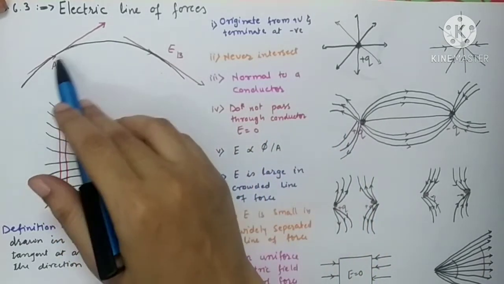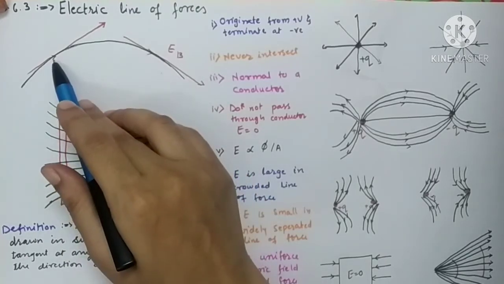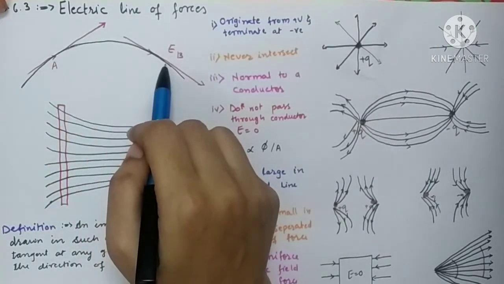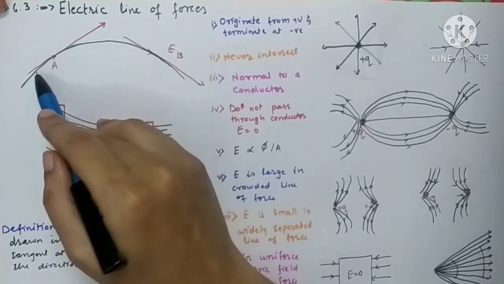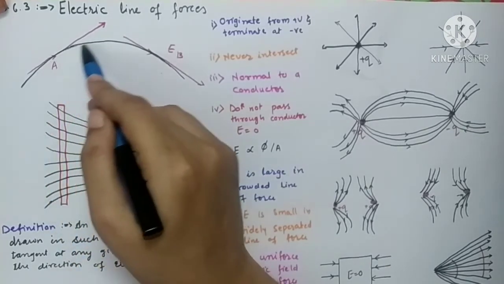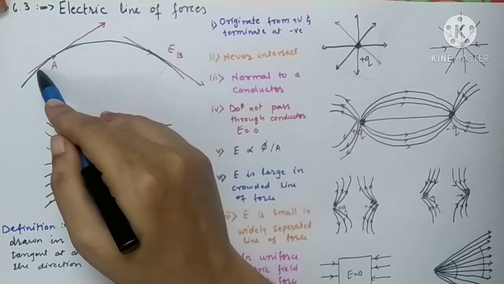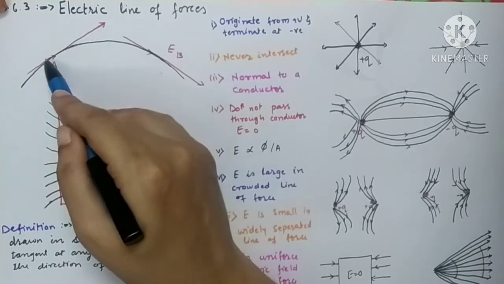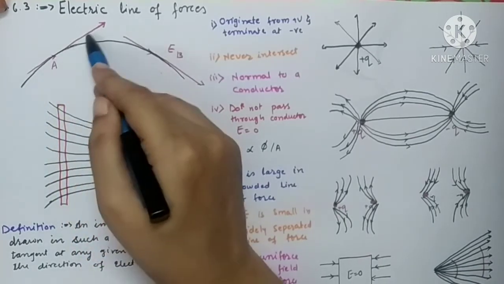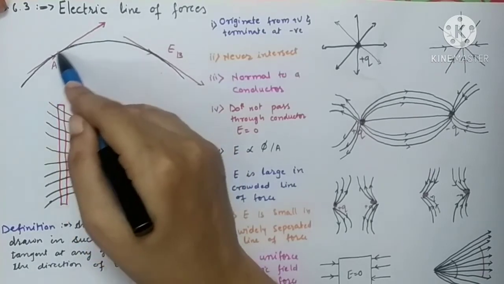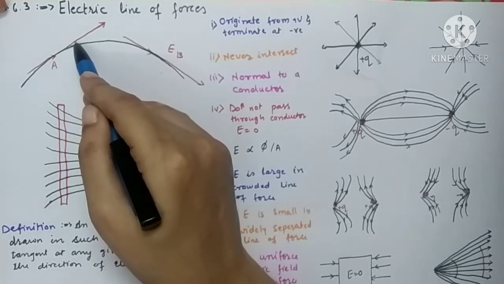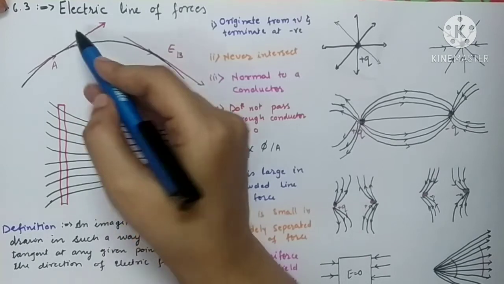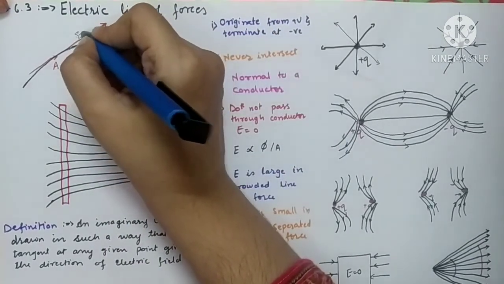So here we have drawn one curved line, and there are 2 points A and B. At the point A, how you are going to show the direction of electric field? You'll have to move your hand in this direction. This is nothing but a tangent drawn on a curved line. So these tangent represent the direction of electric field.